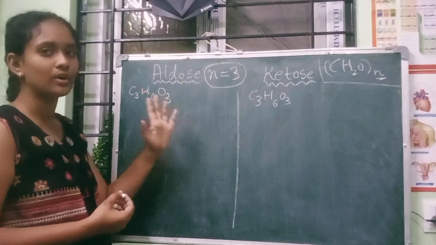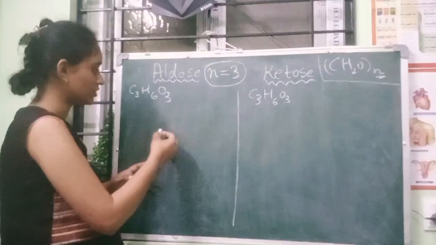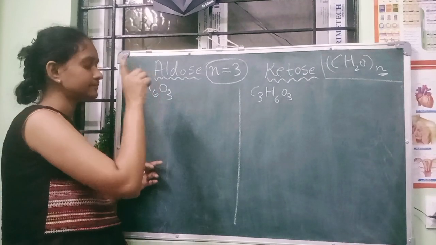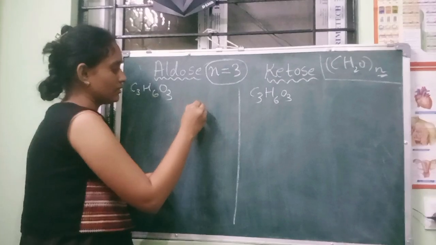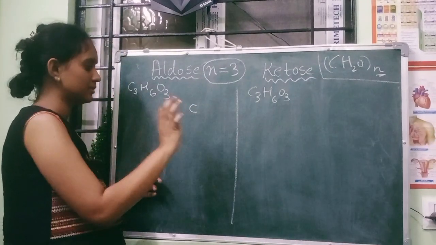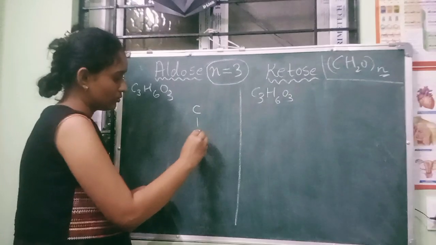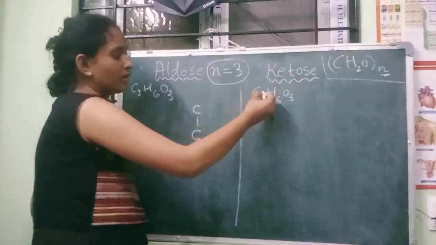The first one is about aldose, with aldehyde as the functional group. So the C double bond O should be only on the first carbon. We have 3 carbons, C1, 2, 3, here also 3 carbons.